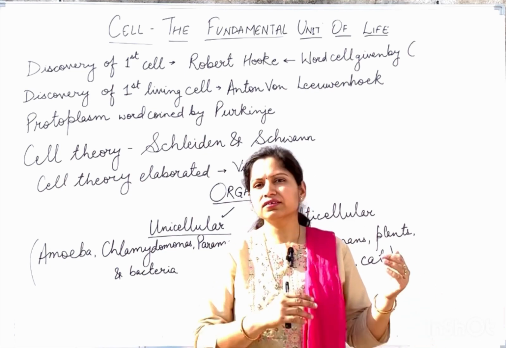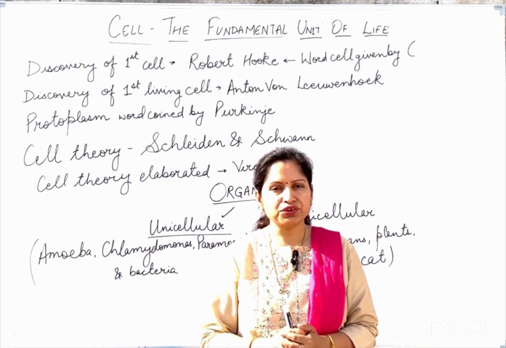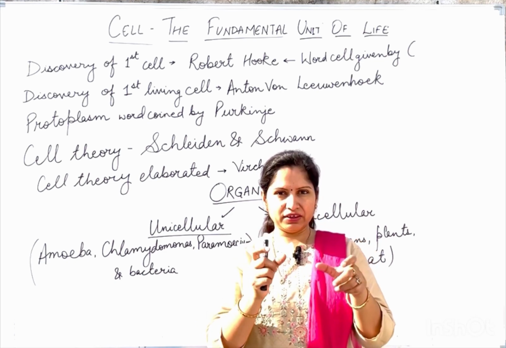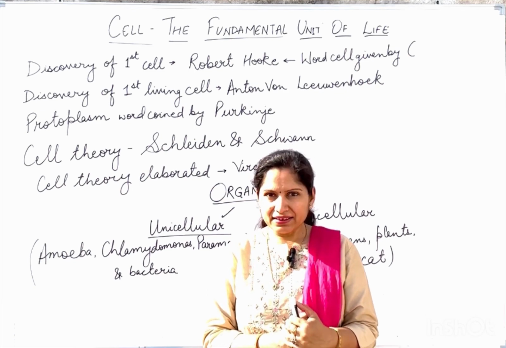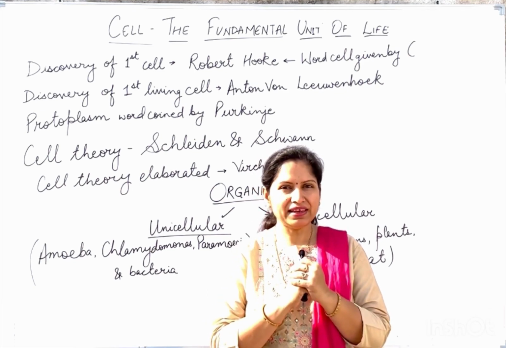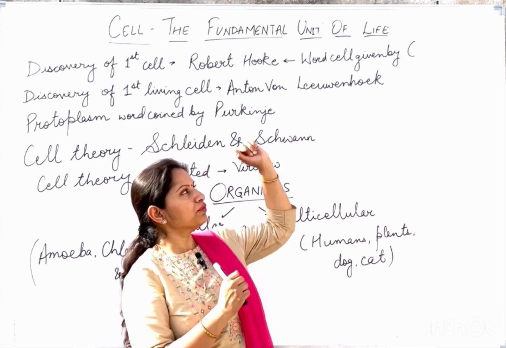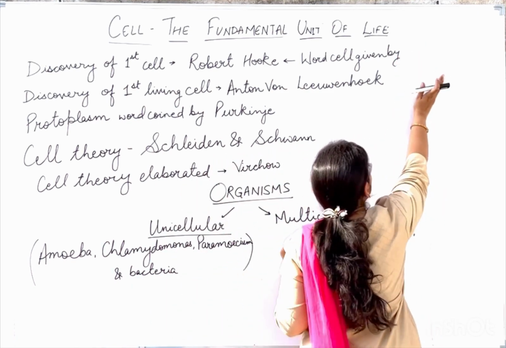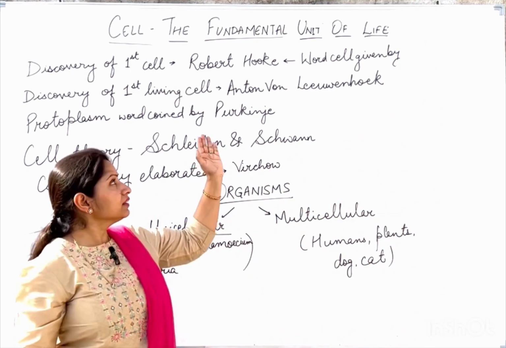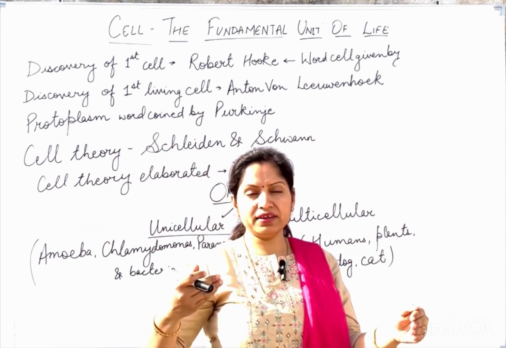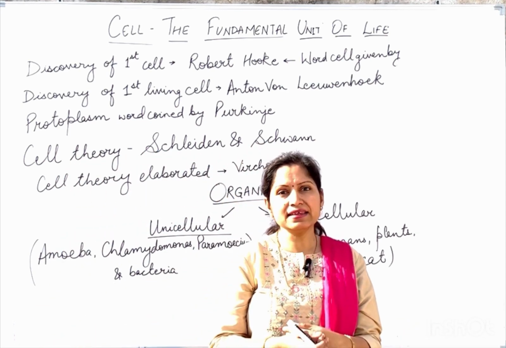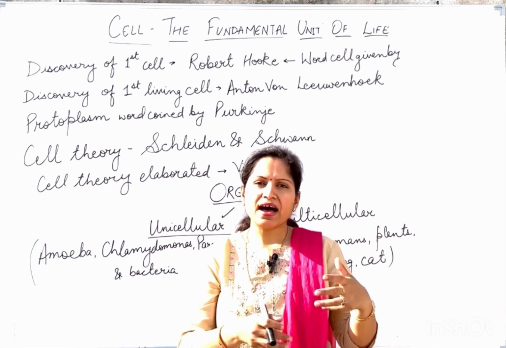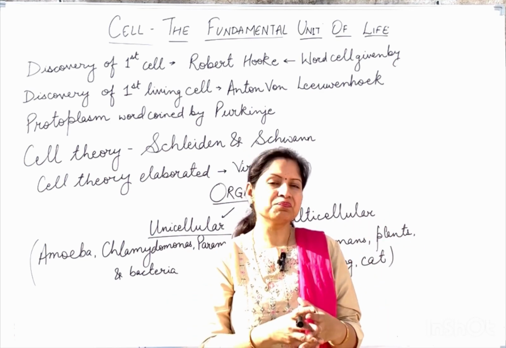So from that cork, the first cell was observed for the first time by Robert Hooke, and he only gave the term cell. In Latin, cell means a small room, a little room. So this term cell was also given by Robert Hooke. Robert Hooke discovered this cell by his self-made microscope. So he constructed a microscope on his own and just observed the cell. So isn't it amazing?